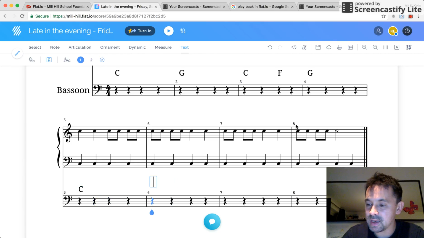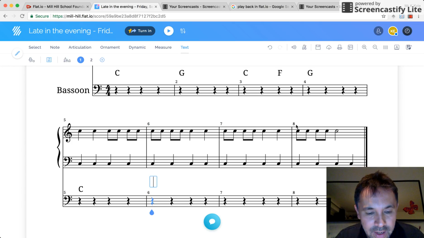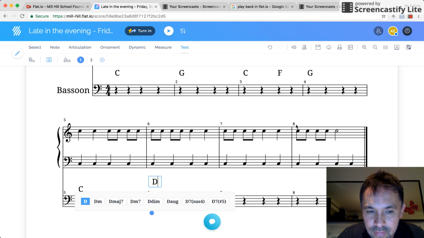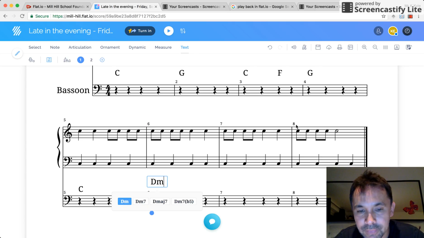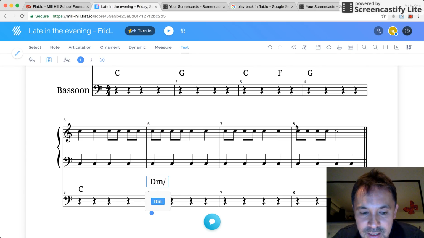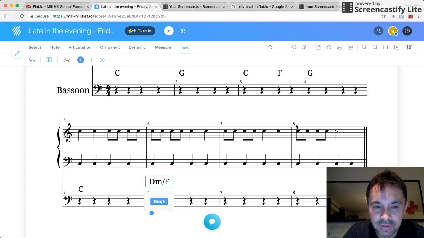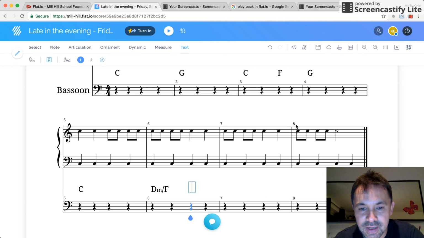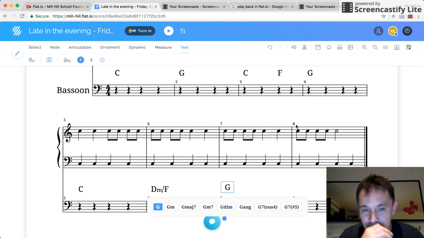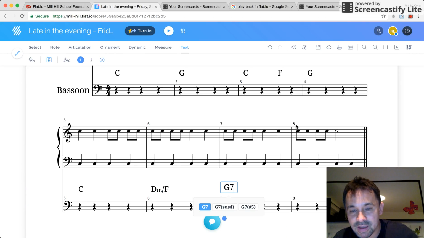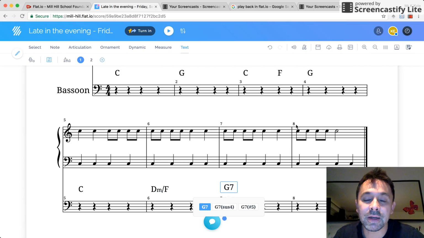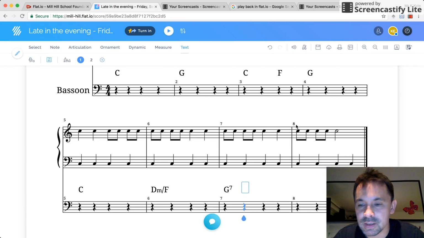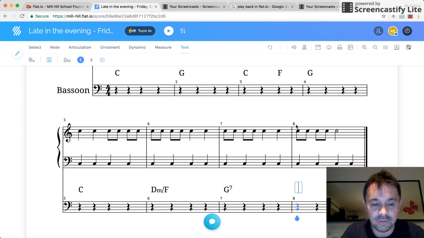Enter. Bar 6. Now bar 6 is the only weird one, and I'm going to put D with an M, so that's a D minor, but at the bottom of that D minor, I'm going to play an F. And your teacher will explain what this means to you in your lesson. Press enter because I'm happy. Moving on to bar 7, I'm going to give it a G, but I want the G to have a 7 next to it. Again, you will have that explained to you in your lesson. Press enter, and then finally, we're going to finish with a C chord.